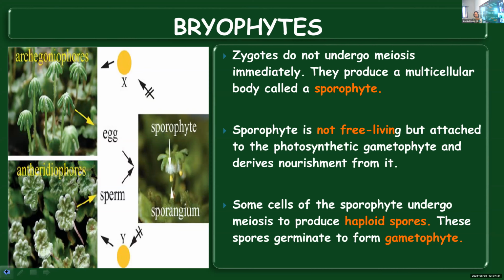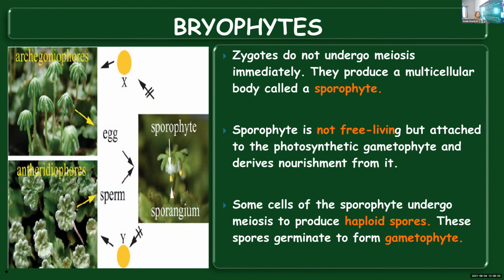Gametophyte is rooted. We cannot say exactly rooted structure, but that is attached to the substratum and it is green in color. It's photosynthetic. So they will be preparing food by means of photosynthesis. And the sporophyte will get a share of the nutrients produced by the gametophyte.